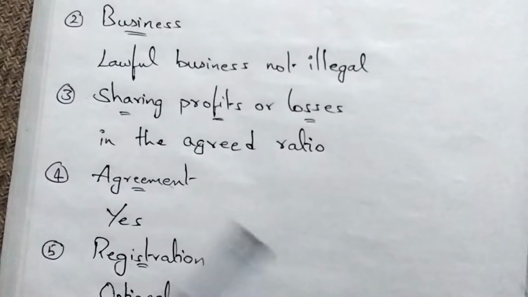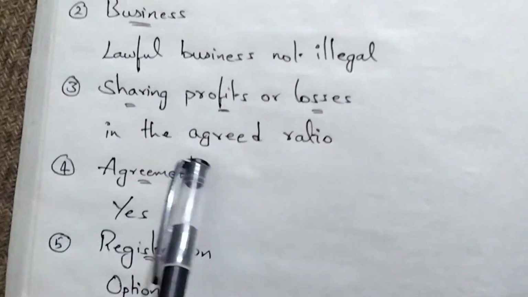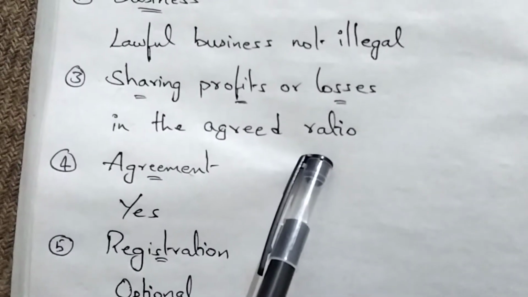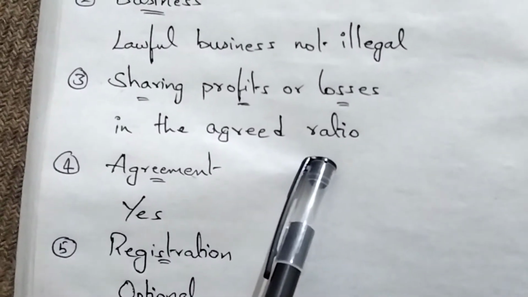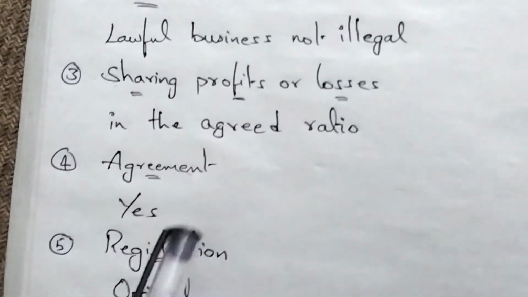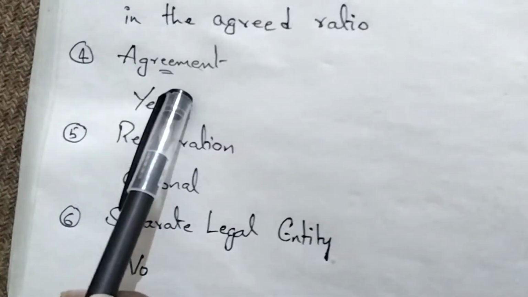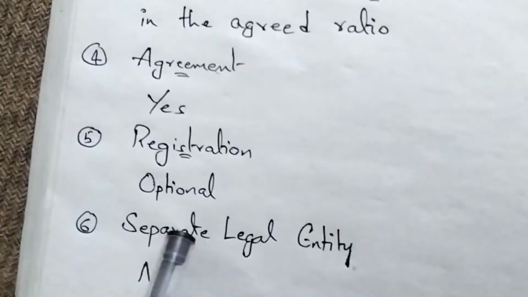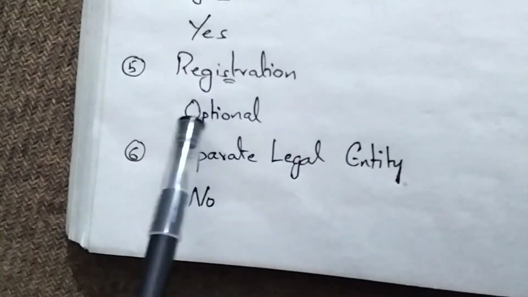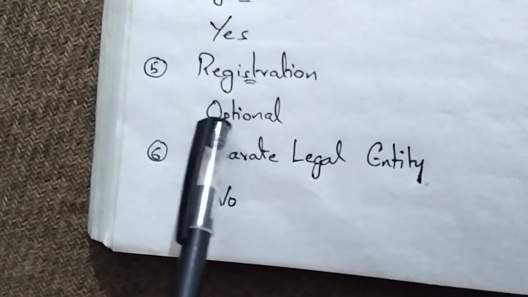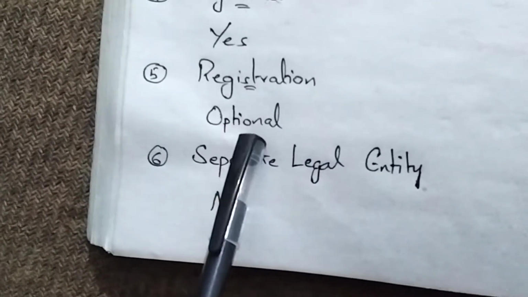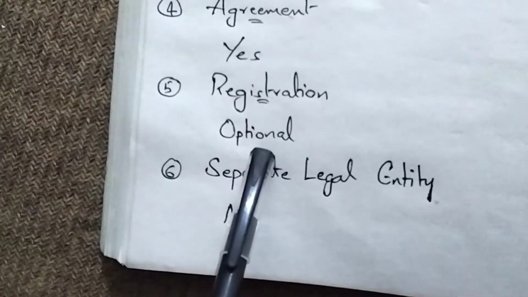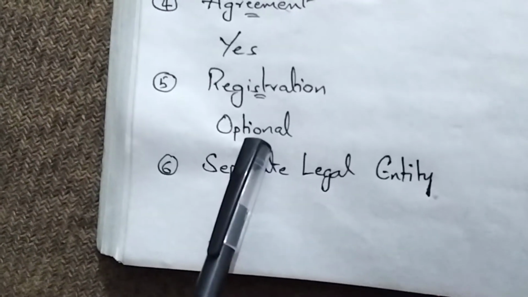Okay. Sharing profits or losses should be shared in the agreed ratio. In case of no agreement for sharing of profit or losses, it should be shared equally. Okay. There should be an agreement. Agreement can be oral or written, but there should be an agreement. Registration of agreement is optional. It is not necessary for the partnership firm to register their agreement with the registrar of stamps department. Okay.